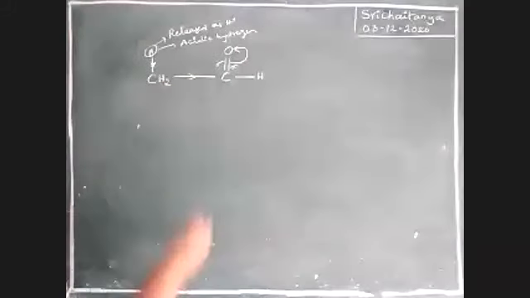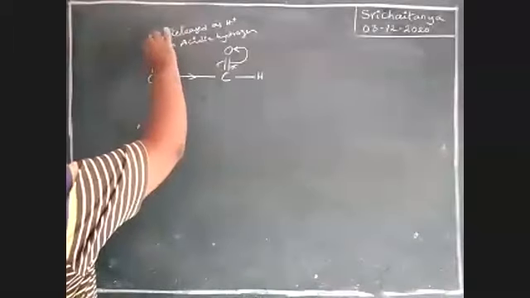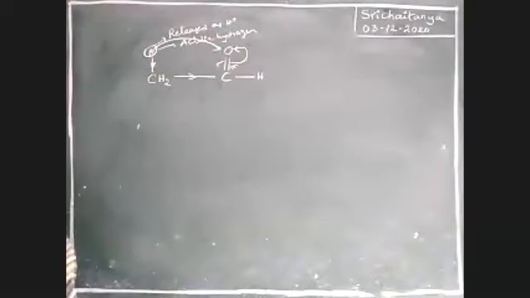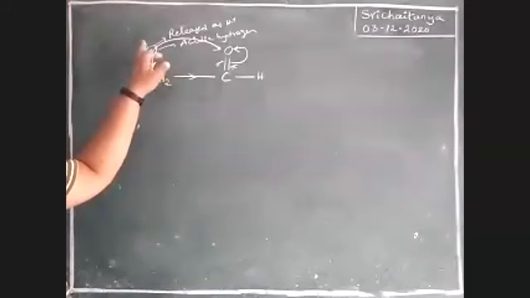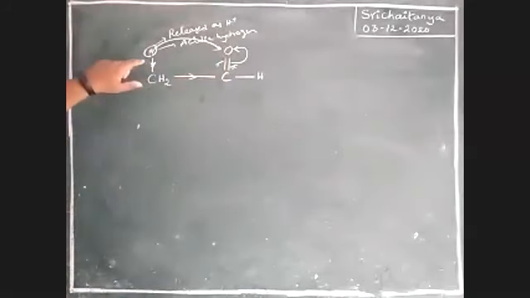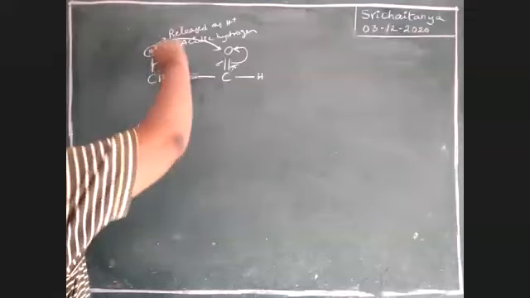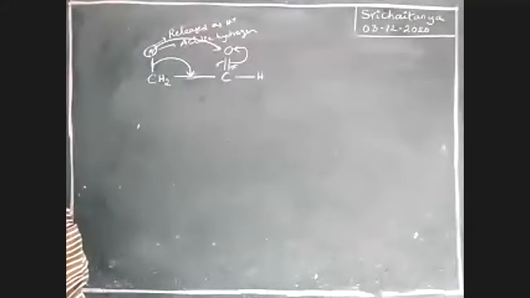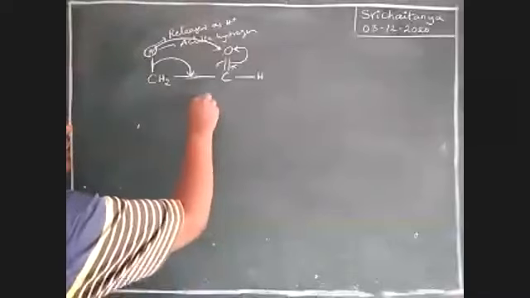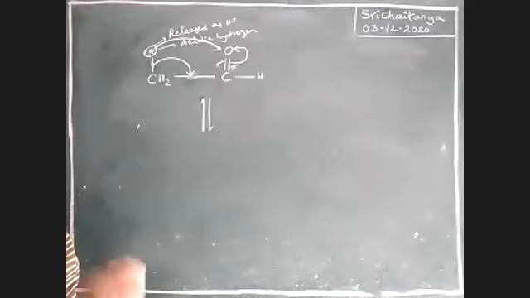Now this negatively charged oxygen attracts this hydrogen from here to here. Because it releases H plus, O minus, there is a bond formation. At the same time, this bond is migrated towards carbon. Now this bond is migrated from there to here. Now the structure is, see here, boys. It is a reversible reaction. That means there is an equilibrium developed.